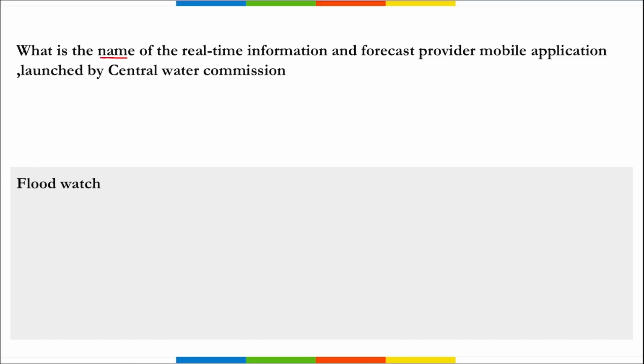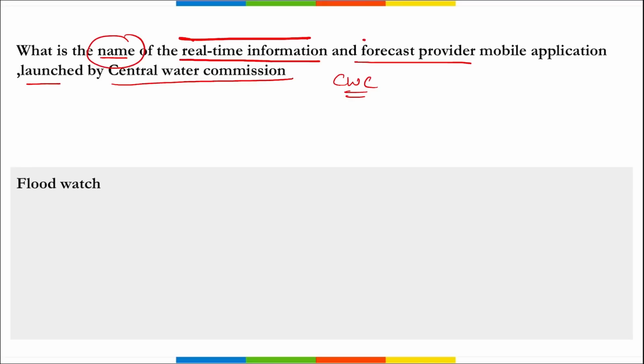Next is, what is the name of the real-time information and forecast provider mobile application that was launched by Central Water Commission, CWC? It will be Flood Watch. This is the name of the mobile application, right?